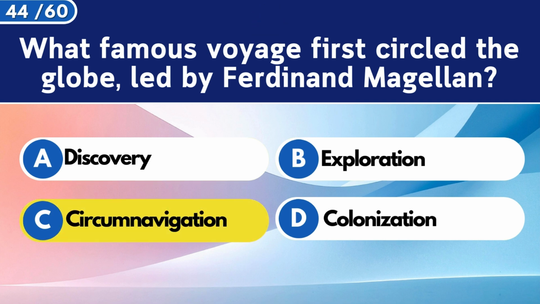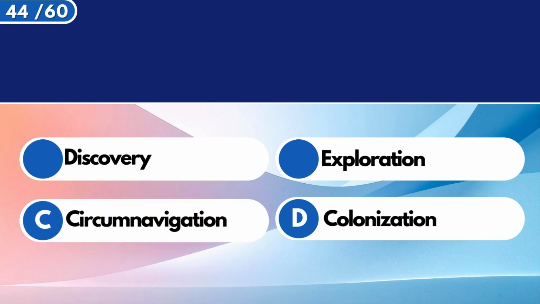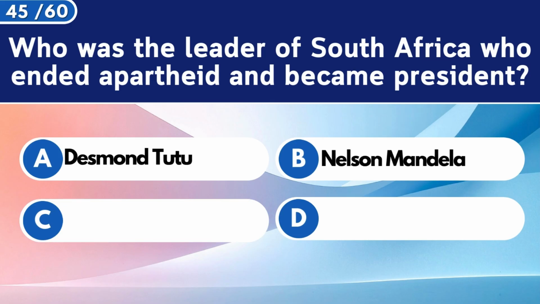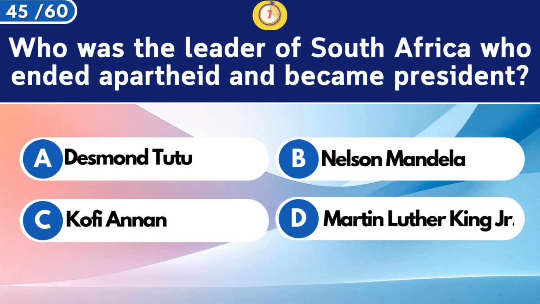Circumnavigation. Who was the leader of South Africa who ended apartheid and became president? Nelson Mandela.